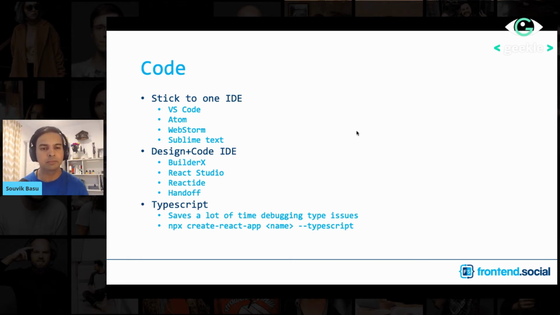Another tip, especially for us React developers, is that it's probably time to start using TypeScript. Earlier, it wasn't really supported that well, especially if you had Redux integrated into your application. Using TypeScript was not that easy. But now it's actually kind of recommended also. So if you just add the switch --typescript to your npx create-react-app command, then it will actually create a project for you in TypeScript. A lot of us don't know about this, so probably this will be useful.